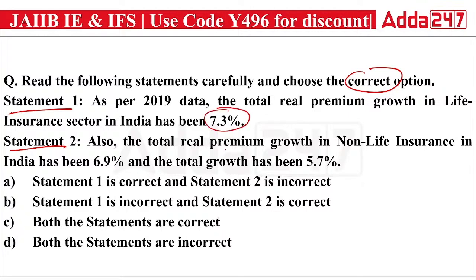Second is saying the total real premium growth in non-life insurance in India has been 6.9%, and the total growth has been 5.7%. So you have to answer which of the following statements is actually correct here, A, B, or D. The right answer will be,